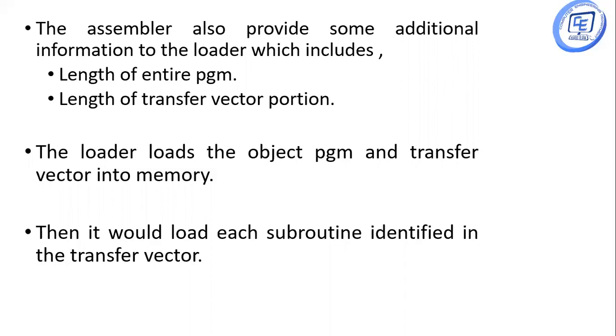The loader loads the object program and the transfer vector table into the main memory. Then it loads each subroutine identified in the transfer vector. So all the external references, meaning all the subroutines already recorded in the transfer vector, are then identified.